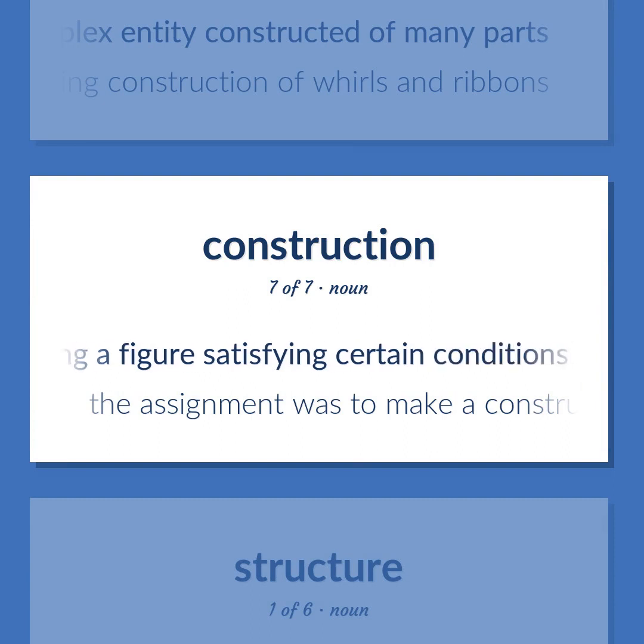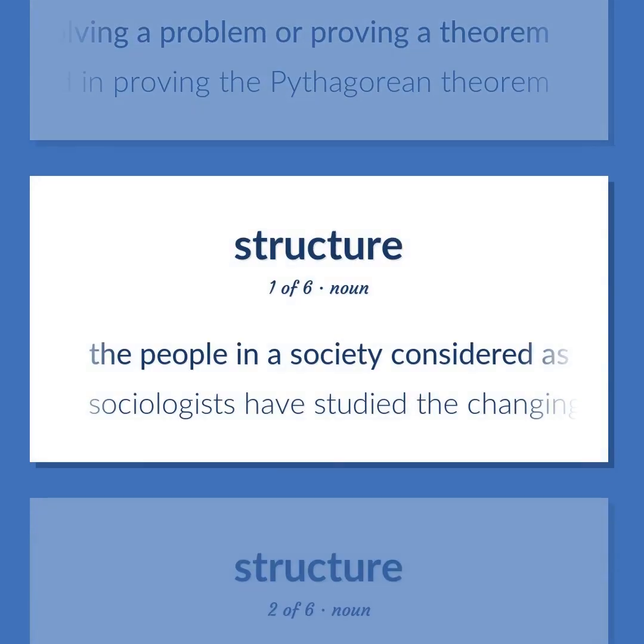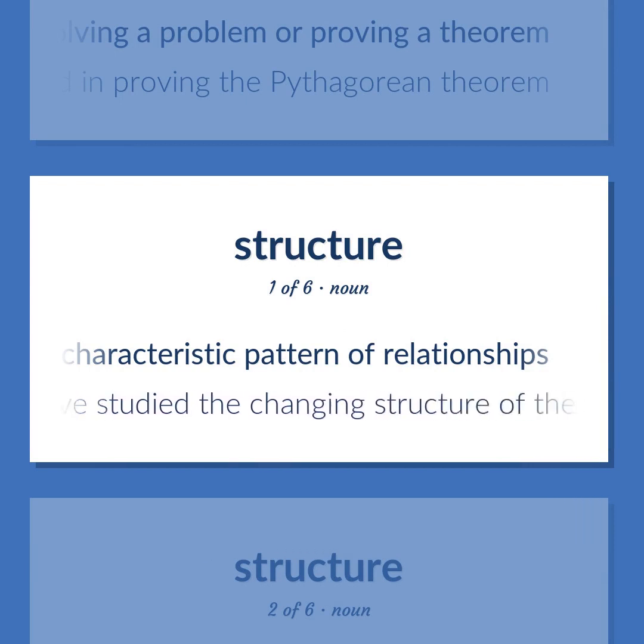Drawing a figure satisfying certain conditions as part of solving a problem or proving a theorem. The assignment was to make a construction that could be used in proving the Pythagorean theorem. The people in a society considered as a system organized by a characteristic pattern of relationships. Sociologists have studied the changing structure of the family.